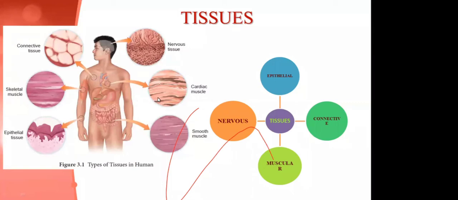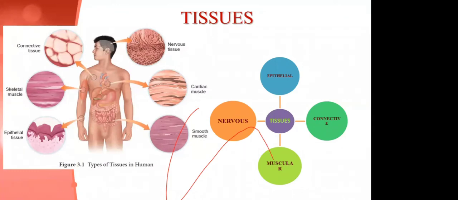And muscles collectively perform contraction of a part, and this helps in movement of the human. Connective tissue is nothing but the extracellular matrix, which is of collagen fibrin.